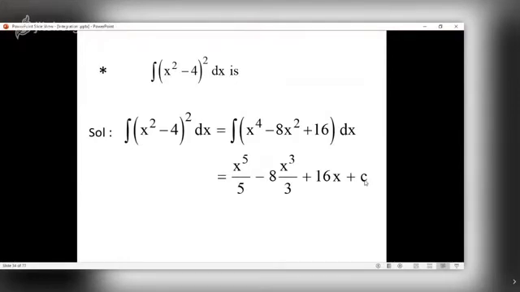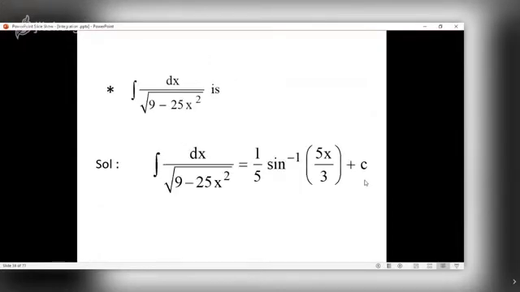See, there are two types of constants in mathematics. Number one, constants like 4, 11, pi, whose values are fixed, are called fixed constants. But constants like m, k, a, b, c, etc. are called arbitrary constants because their values are not fixed. So it is sufficient to say plus c.